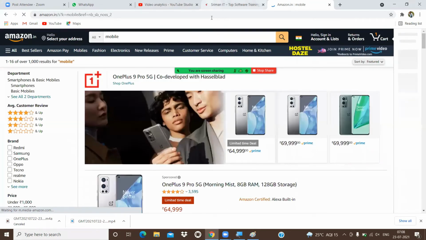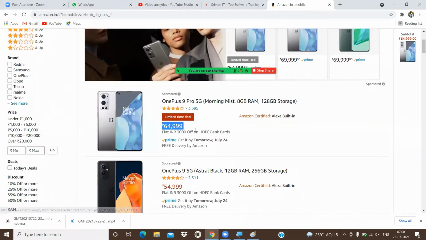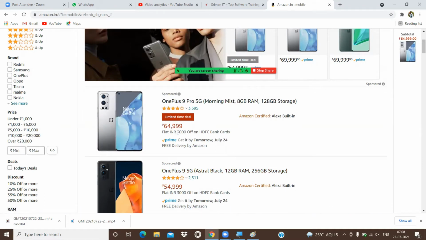Good. Next one is the mobile name, which is information. 8 GB RAM is the information. Cost is the information. Got it or not? If you are purchasing the mobile through HDFC bank cards, 3,000 rupees is reduced. 3,000 rupees is information.